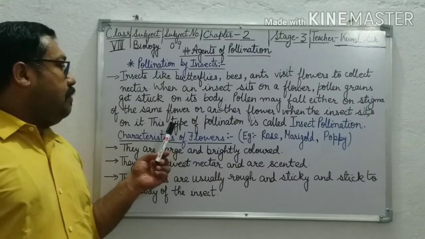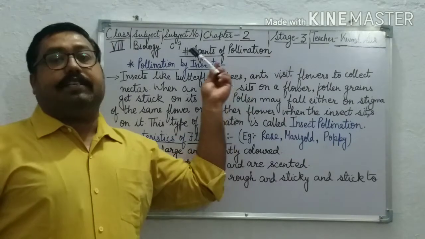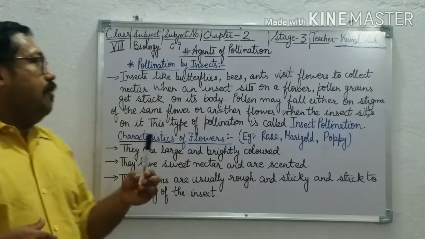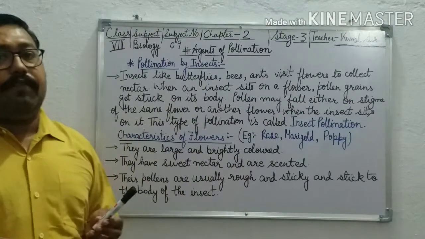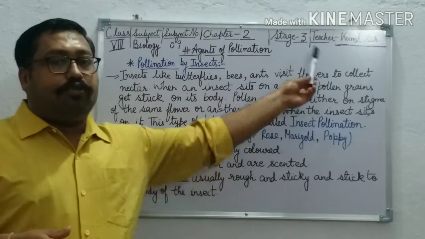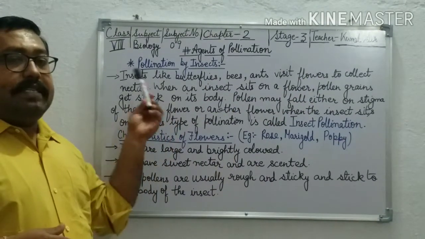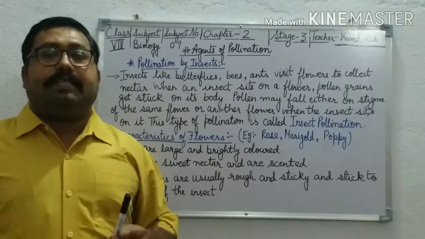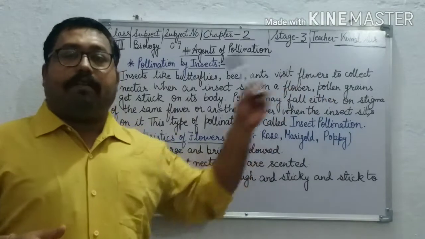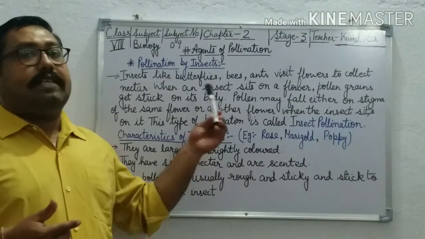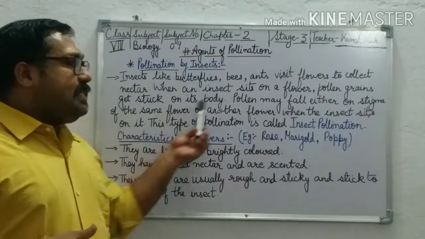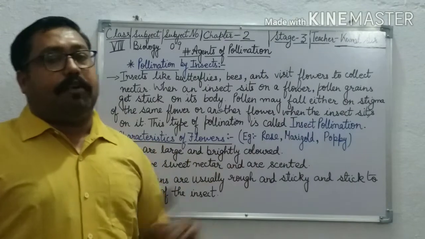Okay, till now you have understood? Then this type of pollination is called insect pollination. Again, I am repeating: when insects like butterflies, bees, and ants visit flowers to collect their nectar, and the insect sits on a flower, pollen grains stick on its body. Pollen may fall either on the stigma of the same flower or another flower when the insect sits on them. This type of pollination is called insect pollination.